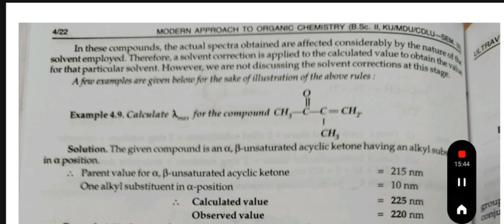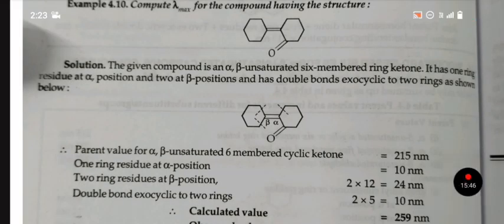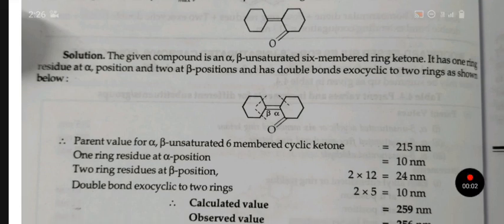Next is example 4.10. Compute lambda max for the compound having the structure. Solution. The given compound is an alpha beta unsaturated 6-membered ring ketone. It has one ring residue at alpha position and 2 at beta position and has double bond exocyclic to 2 rings as shown below. Parent value for alpha beta unsaturated 6-membered cyclic ketone is equal to 215 nanometer.